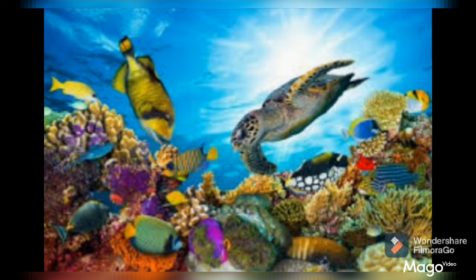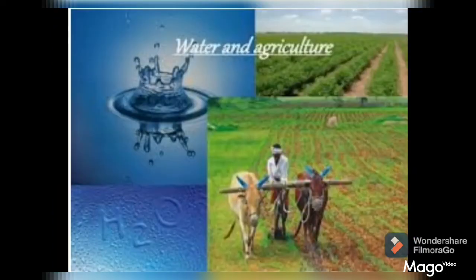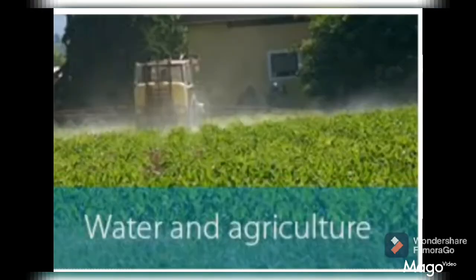Also, water is important for agricultural purposes. It is an essential raw material for growing crops. It is vital, because without water germination of seed is not possible. Plants cannot grow without water. Then when insecticides and pesticides are mixed in water, we can spray it on plants and protect them from insects and pests. That's why water is very important for agricultural purposes.